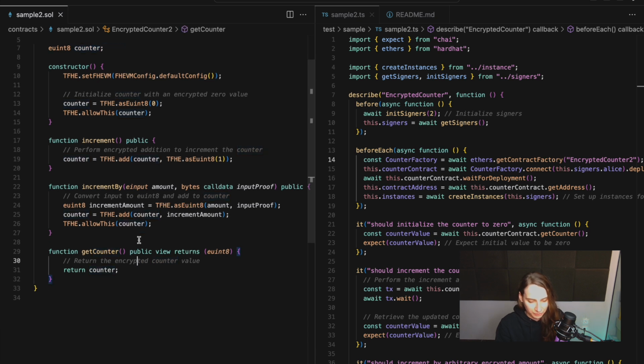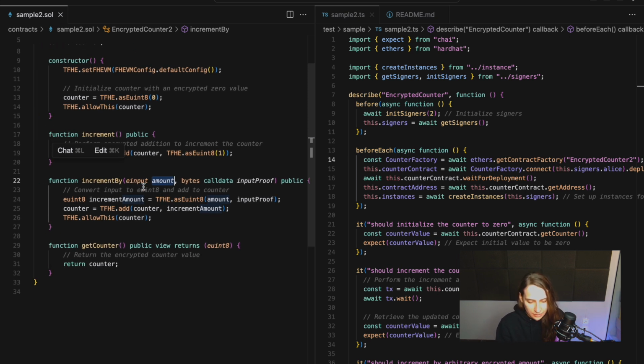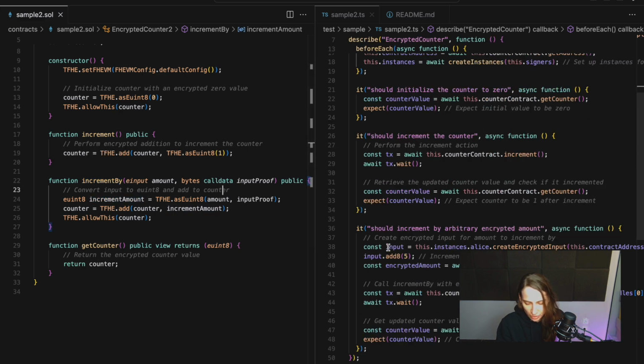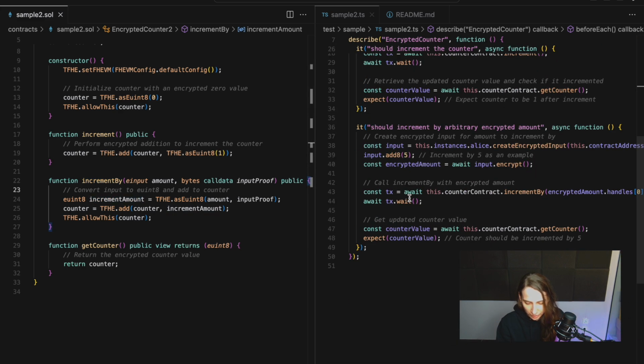However, if we add an interesting function, incrementBy, we can have the user add an arbitrary amount to our value, and we also have an input proof here. So incrementBy allows us to increment by an arbitrary amount. Let's see how this works from the tests.